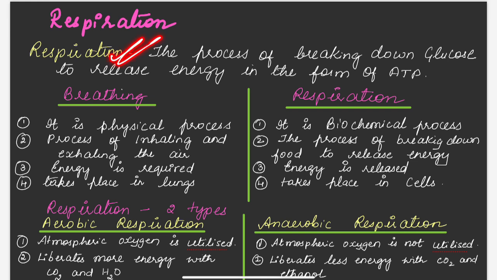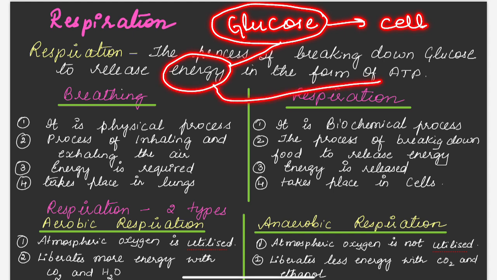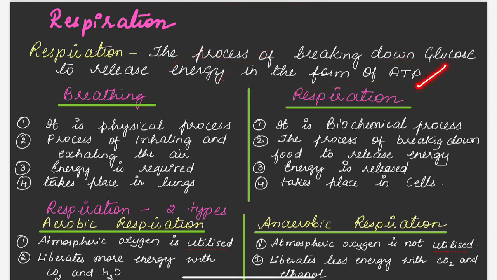So what is respiration? The process of breaking down of glucose to release energy in the form of ATP is called as respiration. Meaning is, you know that after digestion what happens is glucose will be formed in the cell. So you know that glucose will be present in the cell now. So what happens to this glucose? So this glucose will break, releasing energy, and this energy will be in the form of ATP. This process is known as respiration.